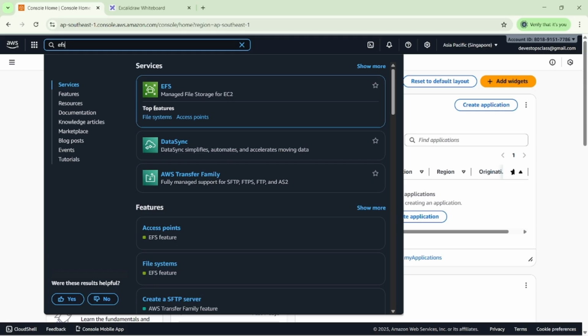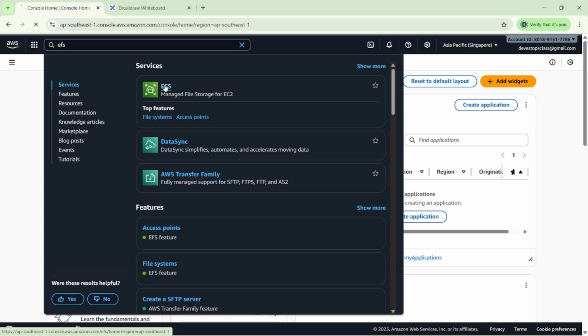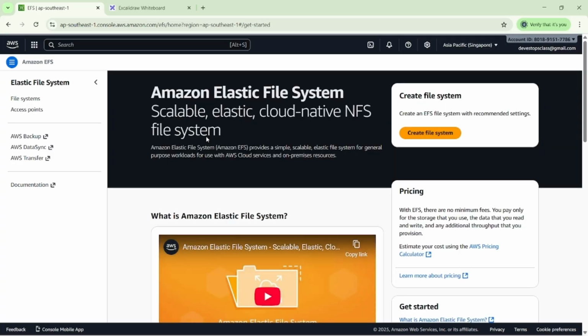You can see here the top features for this EFS, file system and access point. Suppose we have one EFS file, and I want to share this EFS file across my EC2 VMs. Then what do we have to do? We have to go with EFS. You can see here the Amazon Elastic File System. It is a scalable, elastic, cloud native NFS file system.